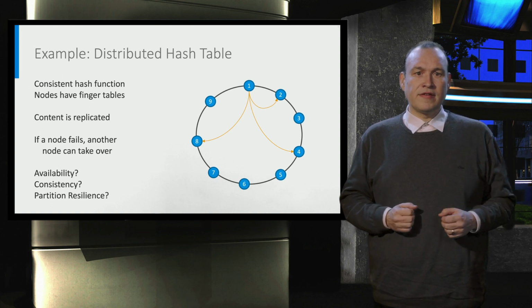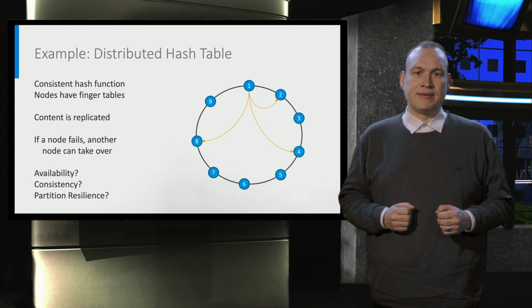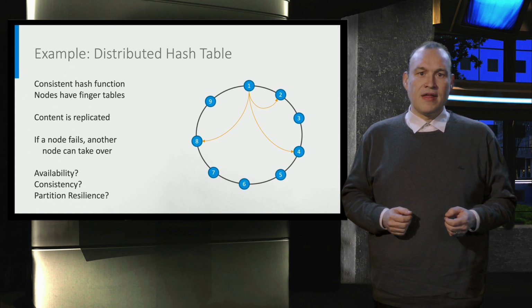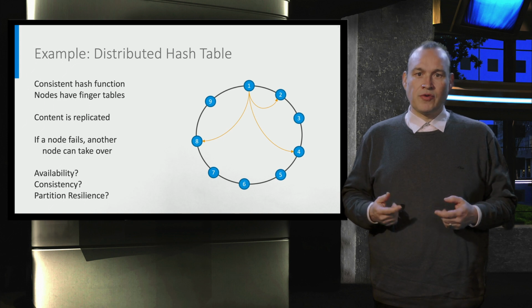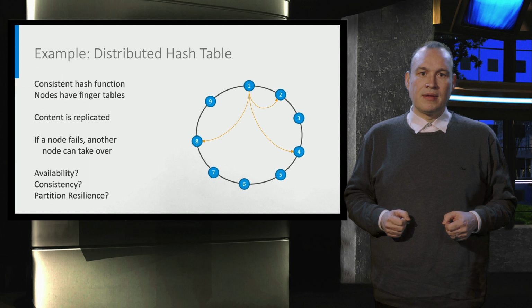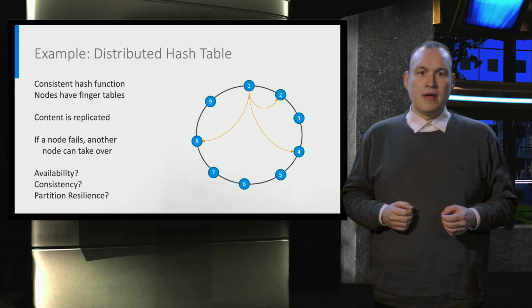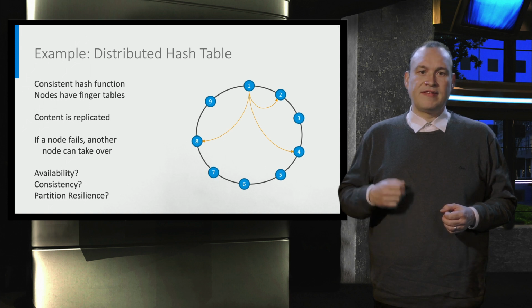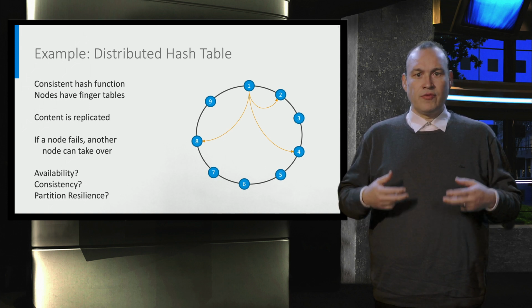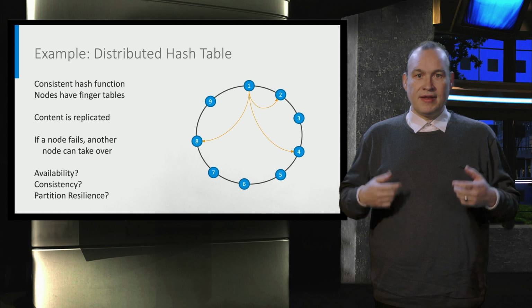So, what does this system do for availability? Well, the data is replicated between nodes to create redundancy. So when a node fails, there should be another node that is able to restore the content. And of course, in such an event, the data is rebalanced between the nodes and the ring is closed again. So this data structure is self-healing. For consistency, well, we have a single primary copy of the data, which is consistent by default. The secondary replication protocol needs to ensure consistency, so there is still a bit of black magic under the hood, but the data structure is consistent.